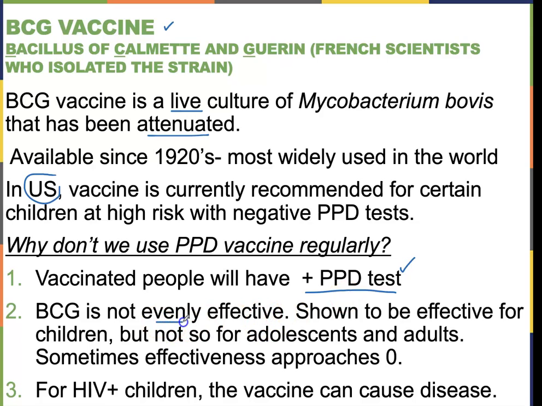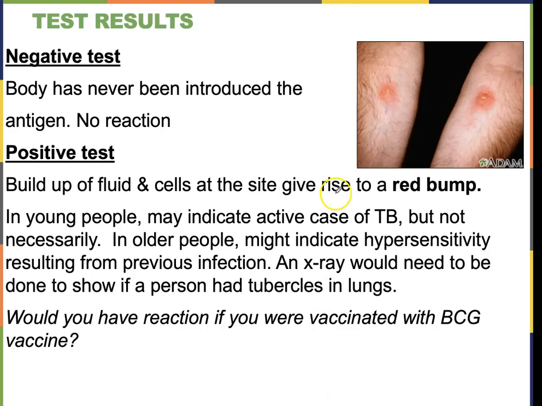It's not evenly effective. It's known to be effective in children, but not so good in adolescents and adults. Sometimes it's very not effective. And for HIV positive children, because it's live attenuated, it can possibly cause disease by mutating back, right? A revertant mutation. So vaccine is good, and it's used in countries where tuberculosis is at a high rate. But since the US doesn't have a high rate of tuberculosis, we just check individuals to see if they had been sensitized.